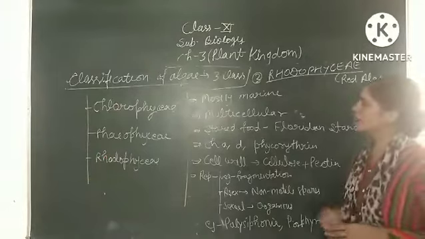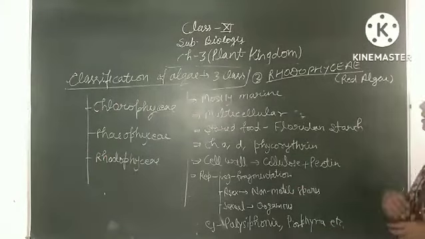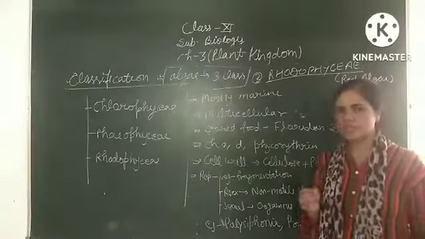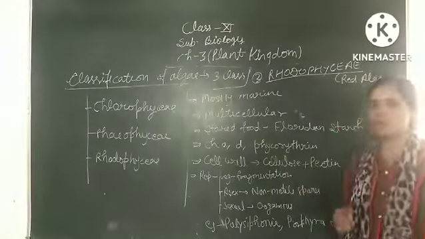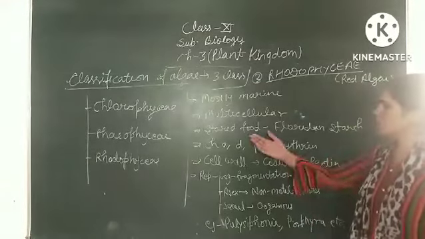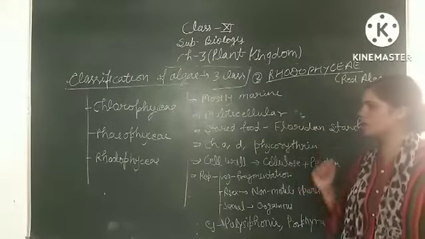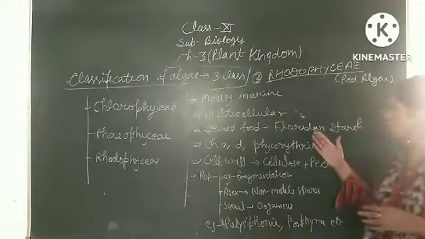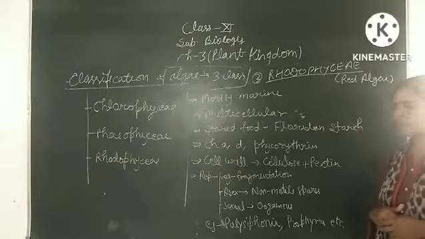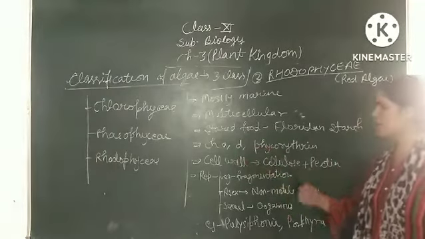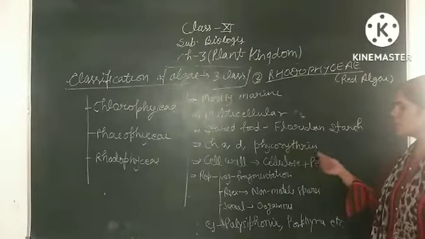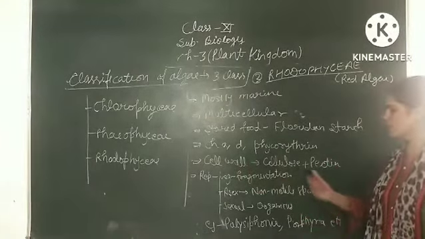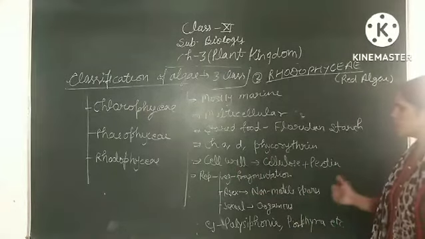In the division Thallophyta, the third class is Rhodophyceae. It is commonly known as red algae. They are mostly marine. Almost all the members of this class are found in aquatic medium, in the marine region. The body is multicellular. They store their food in the form of floridean starch. The photosynthetic pigments are chlorophyll a, chlorophyll d, and phycoerythrin. This phycoerythrin gives the red color to this class. The cell wall is made up of cellulose and pectin.